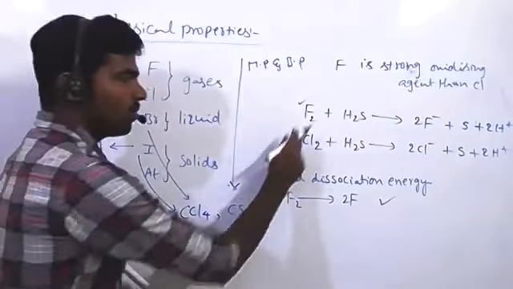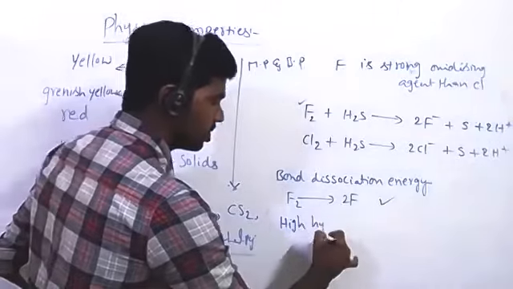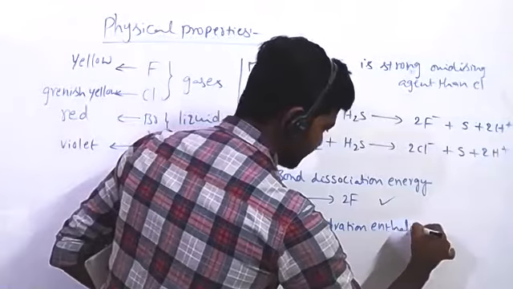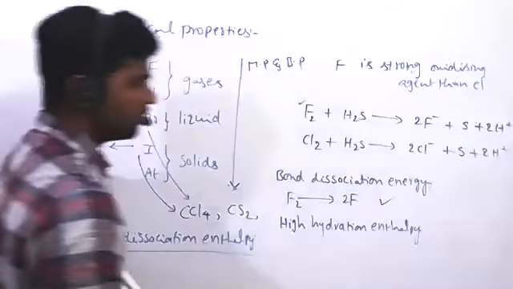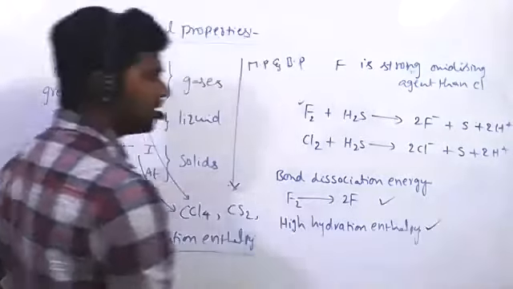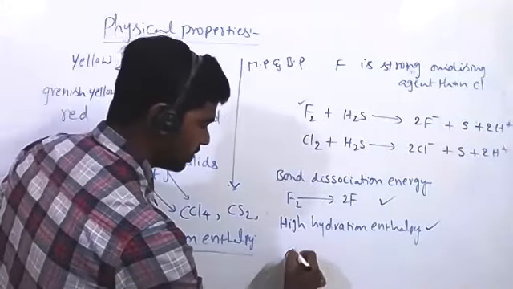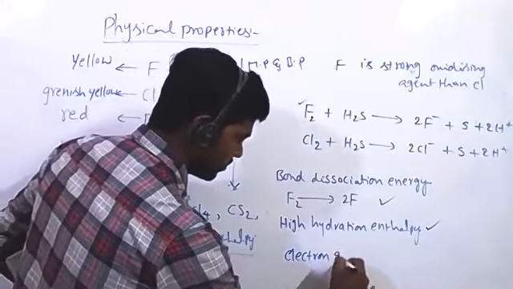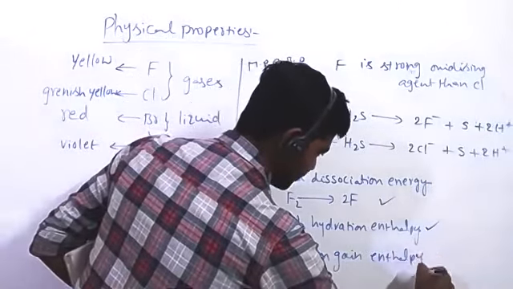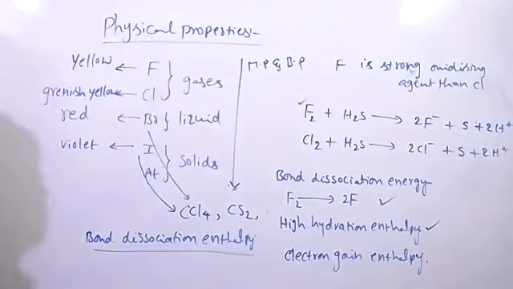Another one, high hydration enthalpy. Fluorine has higher hydration enthalpy than chlorine. This is also supporting. Electron gain enthalpy is also one of the factors. These all three factors affect the oxidizing nature of any molecule.